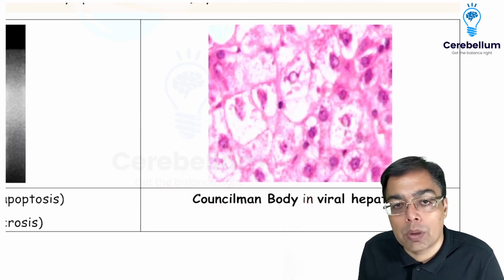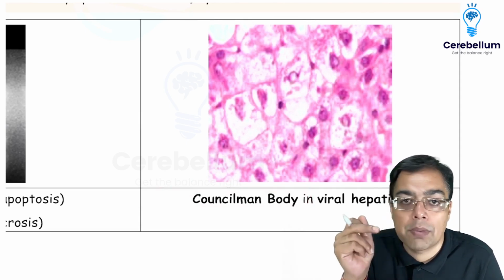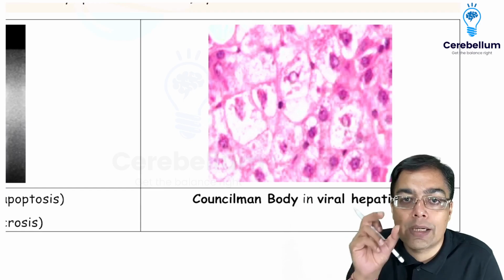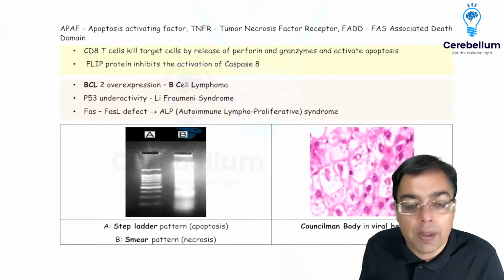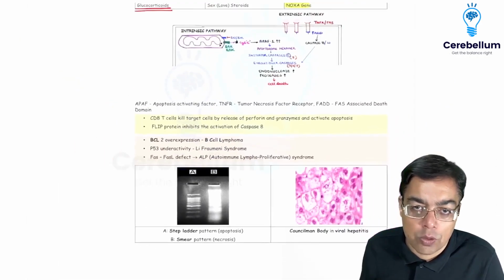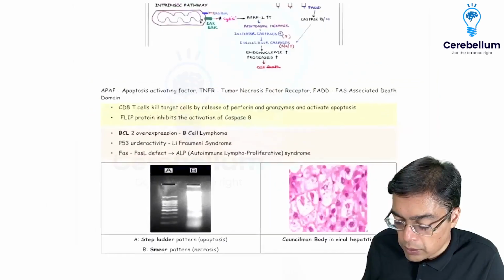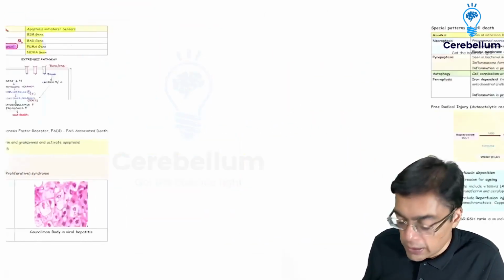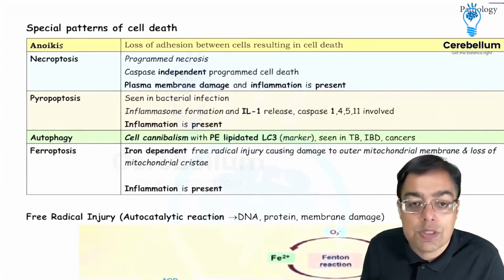Right? When you talk about apoptotic bodies, they would be having some fraction of cytoplasm. They are going to be having the presence of some kind of an organelle as well. Right? So that is what you need to remember, and some part of membrane as well. That was asked to you as an FMG 2023's question. Right? So Councilman body, viral hepatitis is what I want you to remember as of now. Right? Differentiation between necrosis and apoptosis is what I already explained to you earlier, which was asked to you as a 2023 INI-CET question.